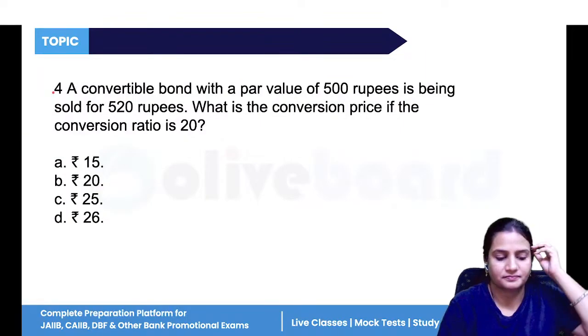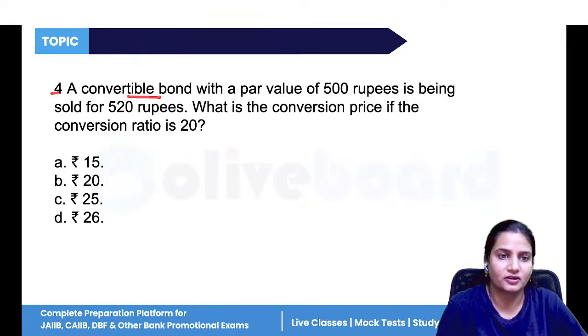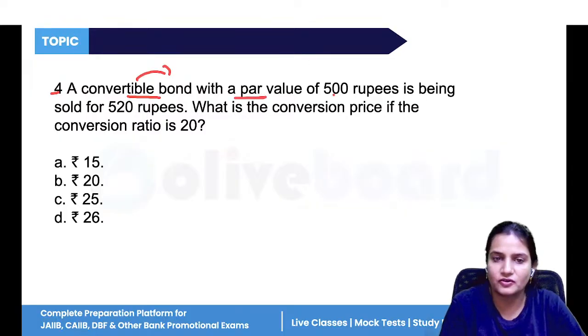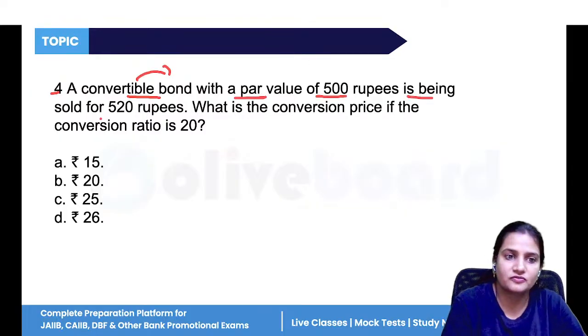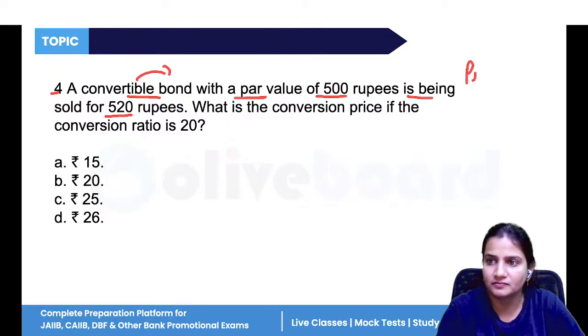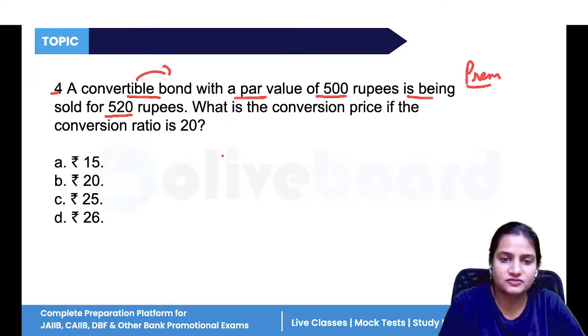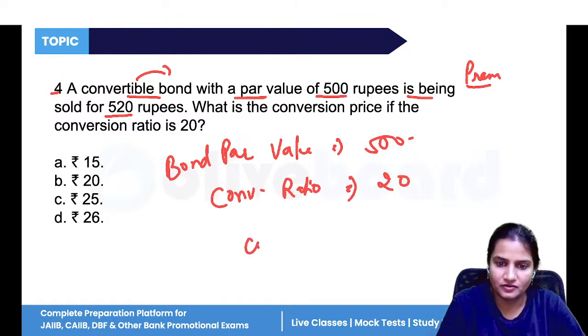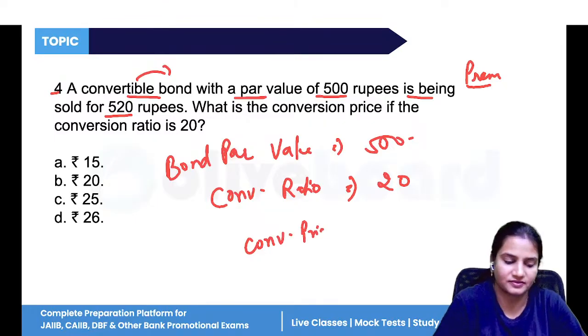Now, question number 4. A convertible bond. What is a convertible bond? The bond which can be converted into equity shares. It has a par value of 500 rupees, but it is sold for 520, so it is sold at a premium. The bond par value is 500. Now, the conversion ratio is 20, and you have to find the conversion price.